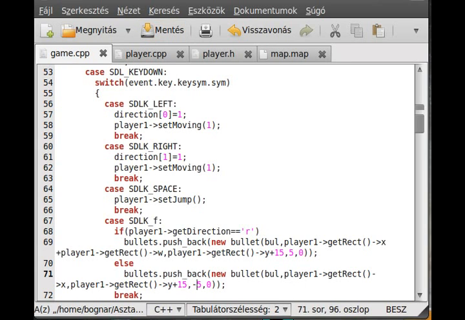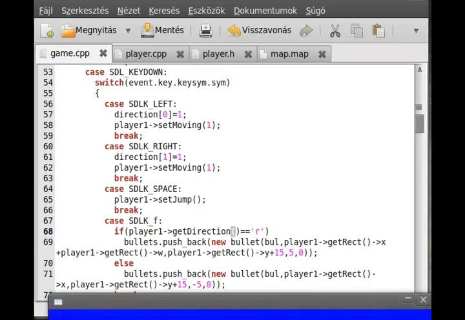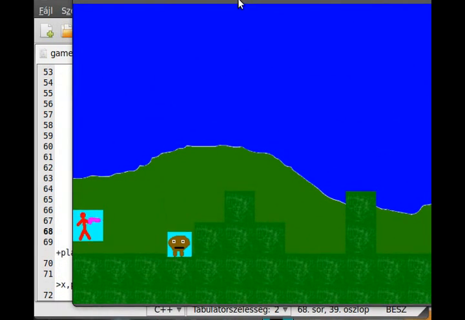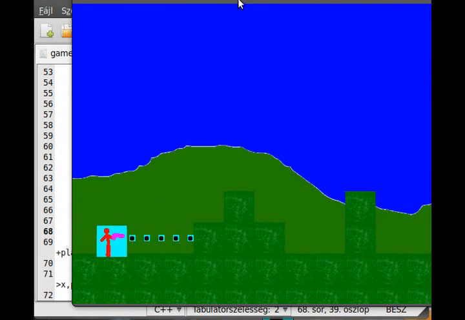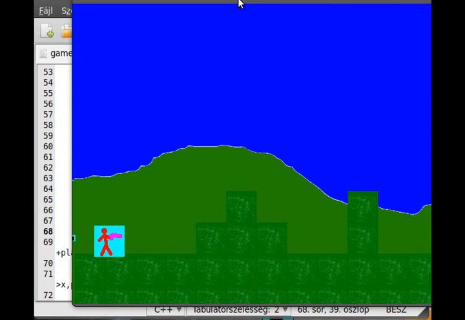Now if I compile the program and use a parenthesis right here, so if we compile the program and run the program, okay, it shoots well in this direction and the other too. So basically, what the hell?